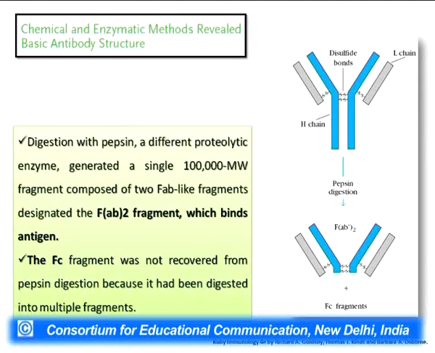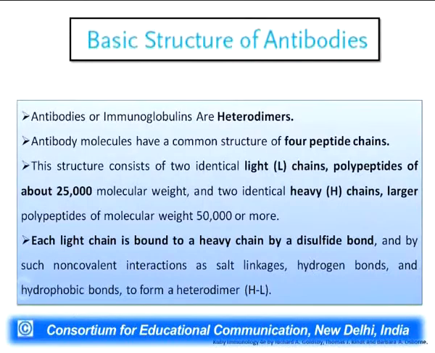but the FC fragment cannot be recovered in total, because the pepsin digestion digested this FC region into multiple fragments. So this pepsin digestion also showed the scientists that there is a F(ab')2 region, which combines both the FAB regions, and both are interconnected with each other with the help of the disulfide linkages. So all these experiments over the period were instrumental in giving the fine structural details of the antibody.